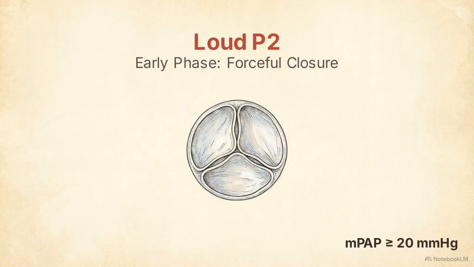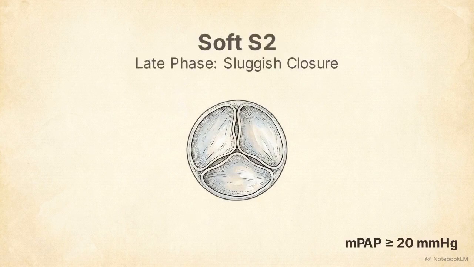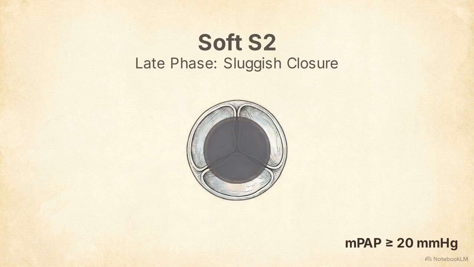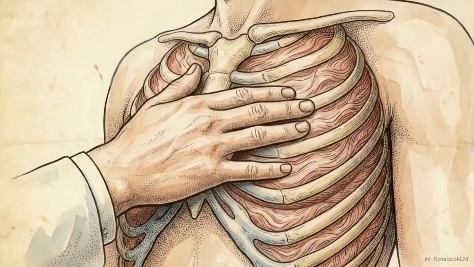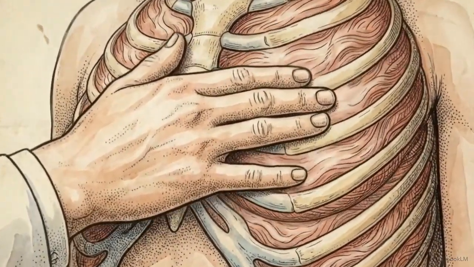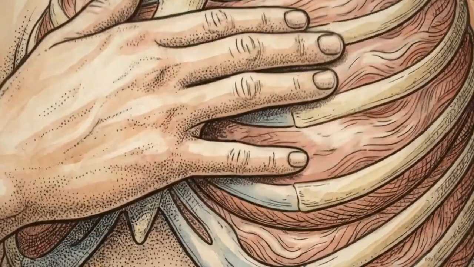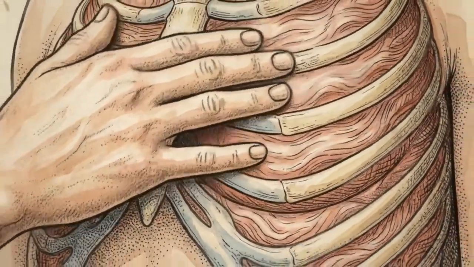This back pressure slams the pulmonary valve shut early in the disease, producing a loud P2 heart sound. When the right ventricle eventually fails and output drops, the valve closes sluggishly, transitioning to a soft S2. These acoustic and tactile signs provide direct evidence of the right ventricle losing its mechanical battle against pulmonary resistance.